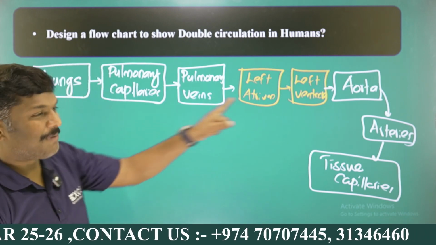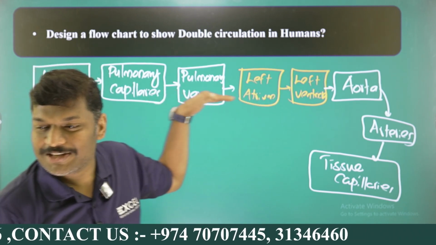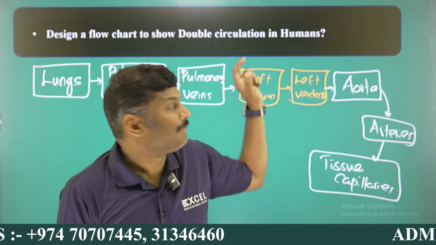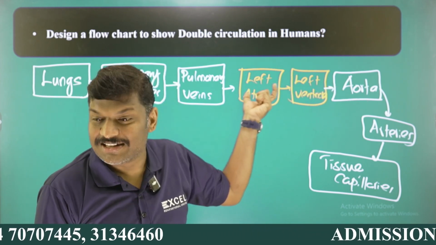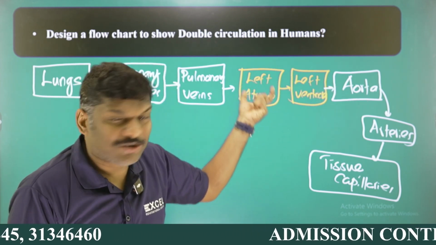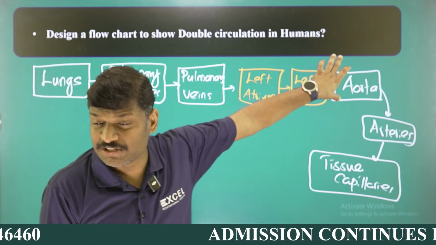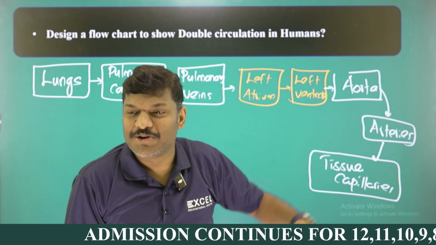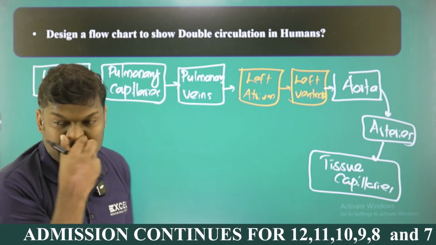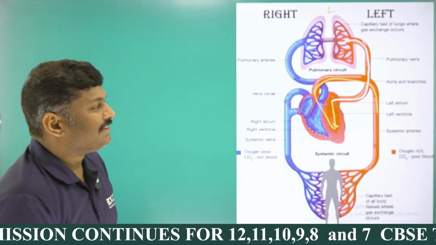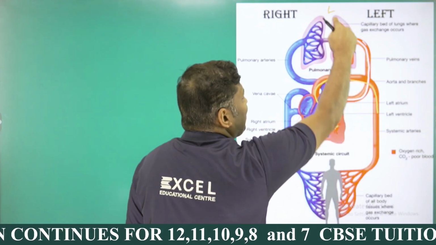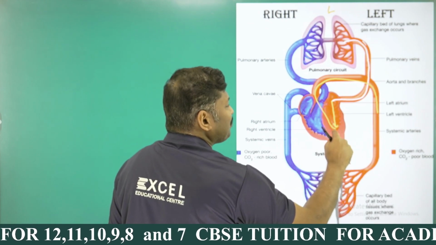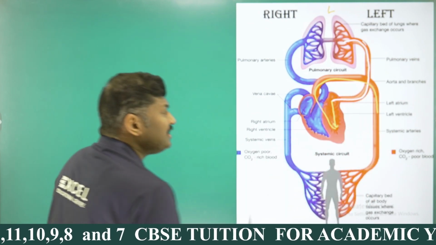I started from the lungs, but here I changed the color because the blood is moving through the heart. That's why I changed the color, my dear student. And the first time the blood is moving through the heart in the form of oxygenated blood, that's called left atrium and left ventricle. And after that, the largest artery called aorta. From aorta to the arteries. Arteries are again divided to form tissue capillaries. Already one capillary we discussed, pulmonary capillary, and here you can see this is the pulmonary capillary. So repeat one more time. Lungs, pulmonary capillaries, pulmonary vein, left atrium, left ventricle, aorta, arteries, and tissue capillaries.